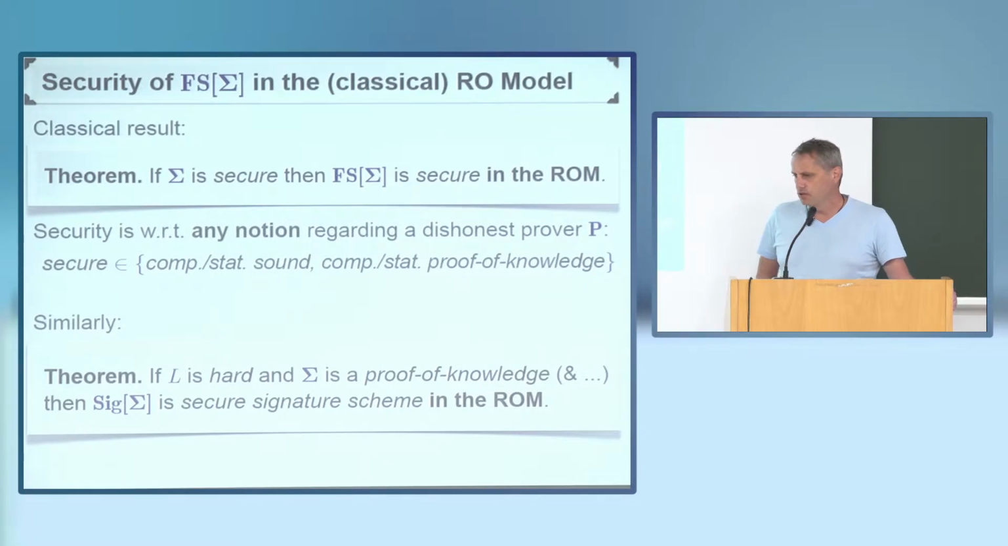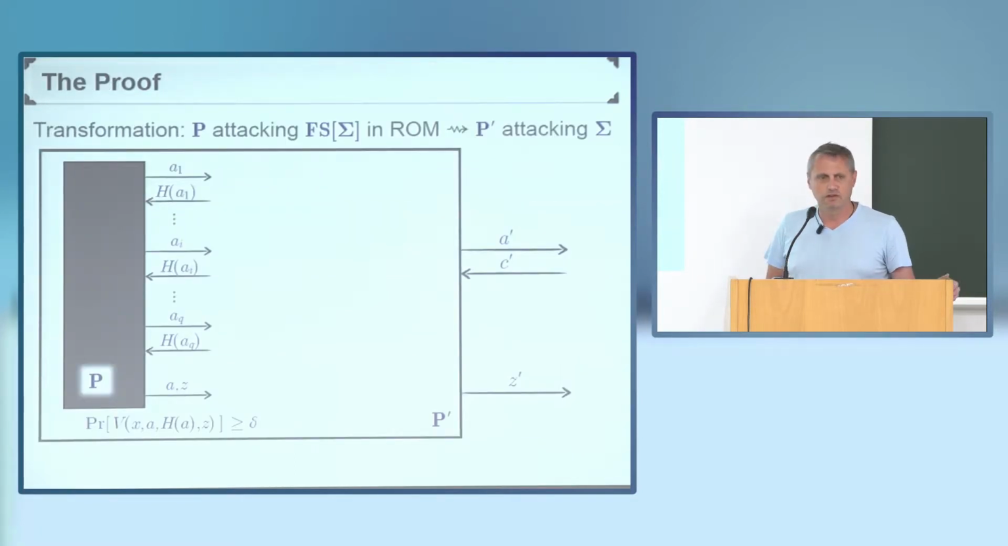Now, from this, it's not too hard to conclude that if the underlying language is hard and the Sigma protocol is a proof of knowledge, then this Fiat-Shamir signature scheme is also secure, again in the random oracle model. For later, it's going to be useful to look into the proof of this result, the security of the Fiat-Shamir transformation. The proof is a standard proof by reduction.